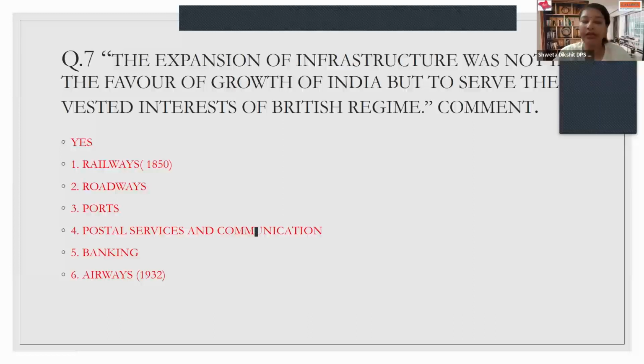And let us not forget airways. Yes, we did not have many flights. We did not have many airports. But in 1932, the Tata Group first started its airways, which was known as Tata Airways. Children, a fun fact: the same Tata Airways was later taken up by the government of India and known as Air India, which has again been taken over by the Tata Group only.